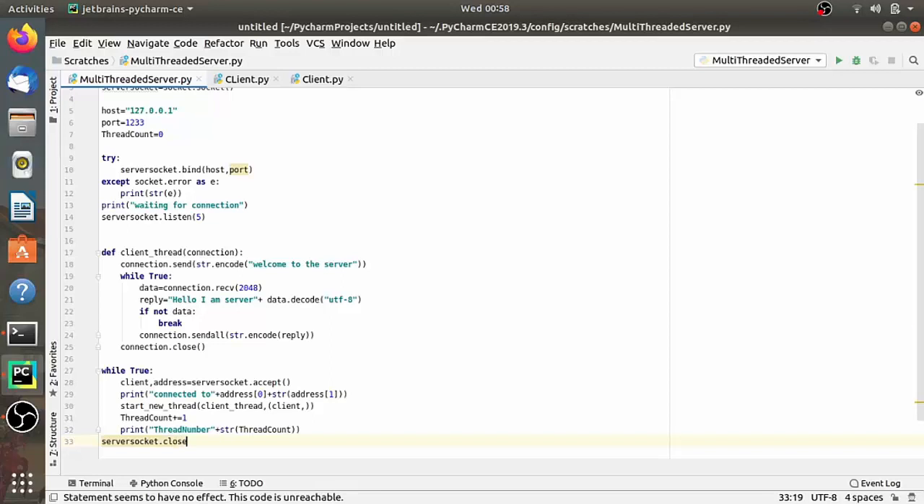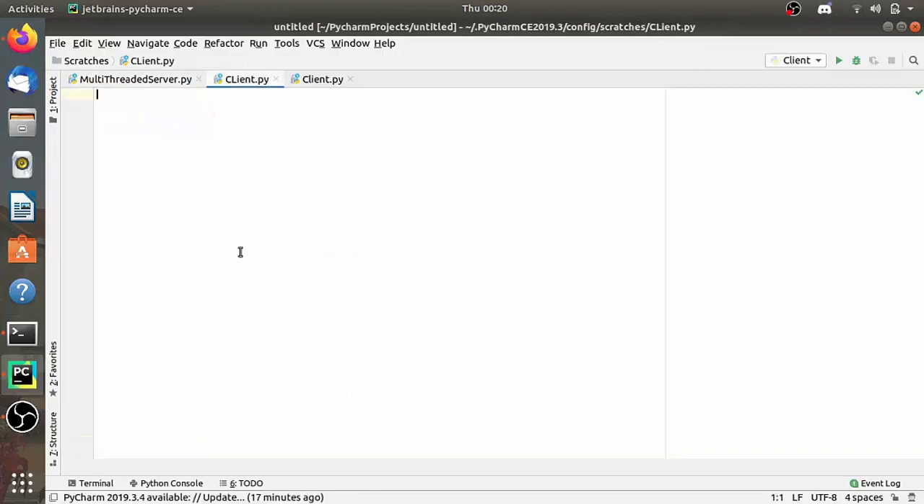In the previous lecture, we had seen the code of a multi-threaded server which accepts and handles multiple clients simultaneously. Now, in this video, we are going to see the client program and we will also see the interaction between the multi-threaded server and the two clients. Multiple clients can connect to the server, and each time a client connects, a corresponding thread is created for handling client requests.